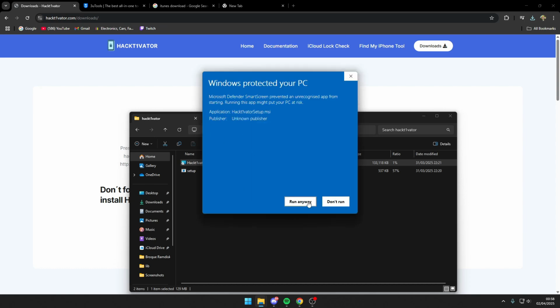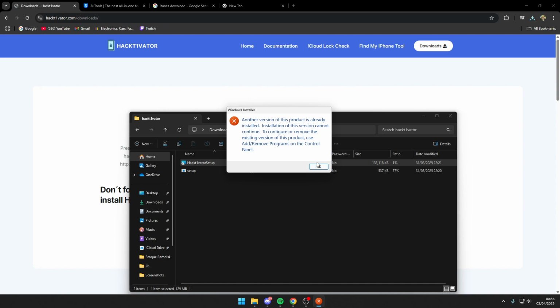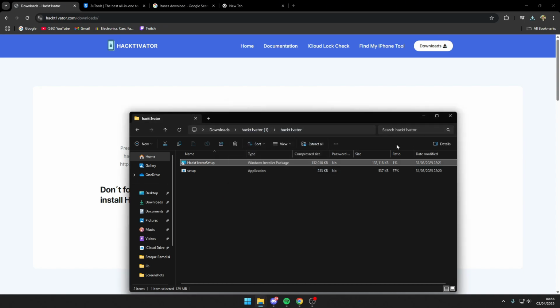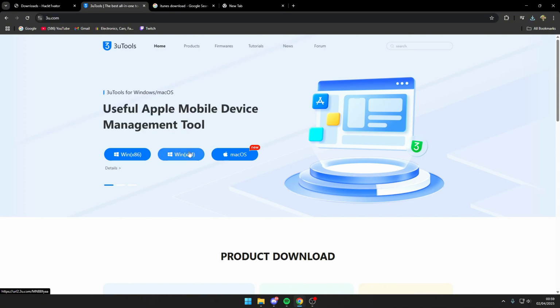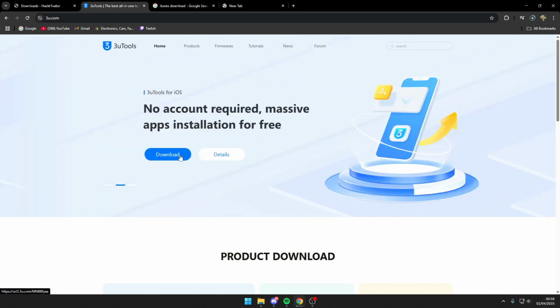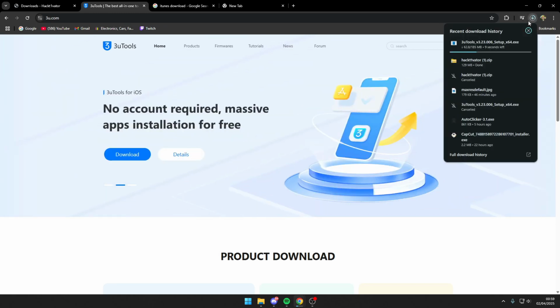You'll need to turn off your antivirus. I've got it already downloaded, so I can't really do anything, but I'll put you through this install page. Then you get 3utils. You download that. I'll send you to this website. You press Windows if you're on Windows, and it'll download it.